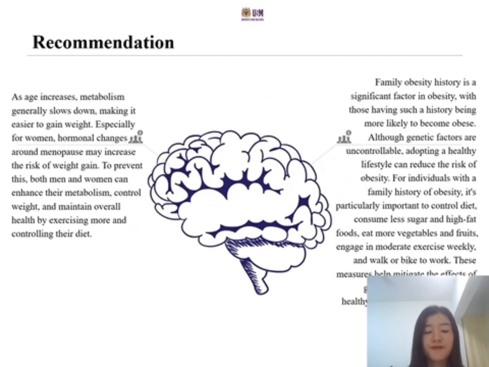There are four suggestions that can help us to keep fit. Both men and women can enhance their metabolism, control weight, and maintain overall health by exercising more, such as walking to work. People who have a family obesity history should eat healthier food, more vegetables and fruit, and less sugar and fat. People should control smoking and drinking alcohol. They are bad for our health and can easily cause overweight.